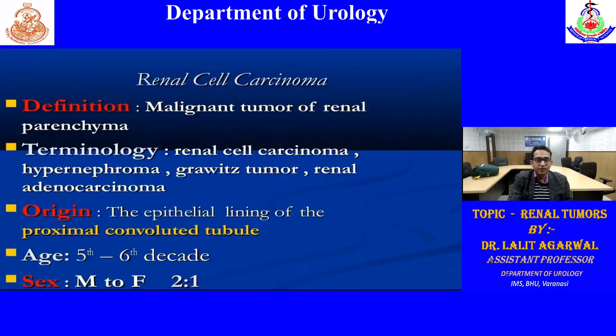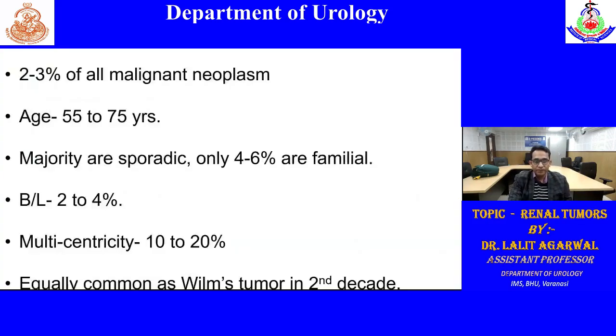So coming to RCC, it has been known by other names like hypernephroma, Grawitz tumor, or internist tumor, or renal adenocarcinoma. Generally, these arise from the proximal convoluted tubule, mainly clear cell. Most common age is the 5th to 6th decade. Males are more common as compared to females by 2:1. These constitute approximately 2 to 3% of all malignant neoplasms.